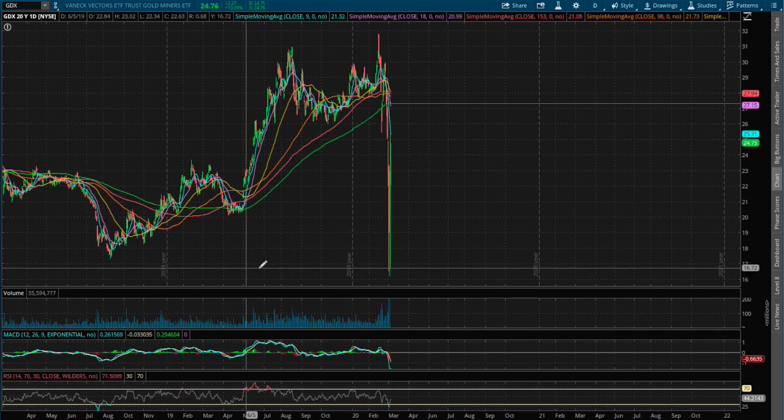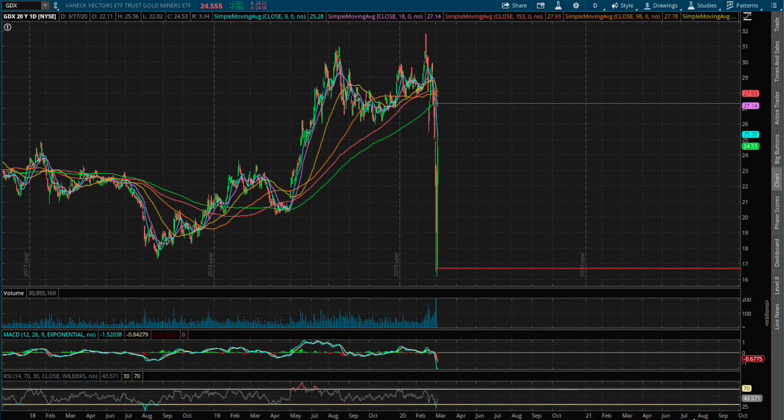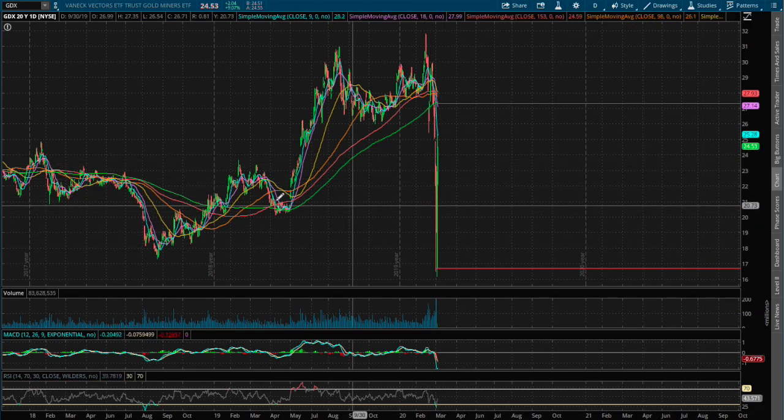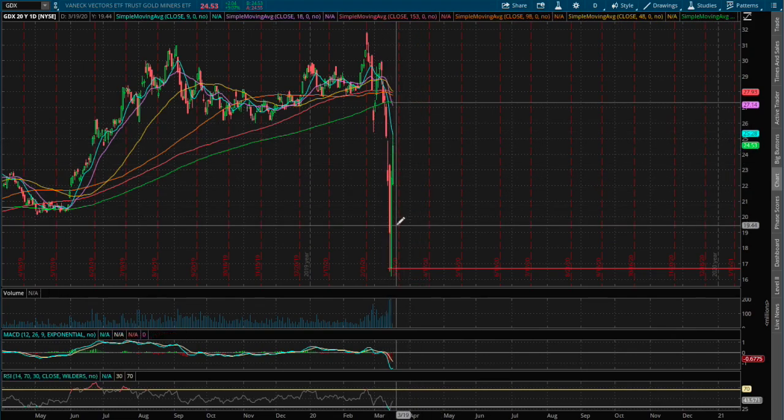We found support around the price of $16.70.